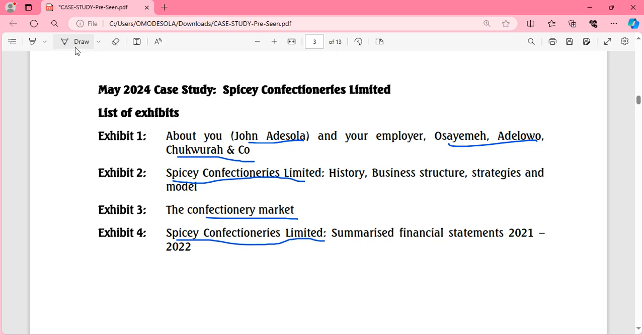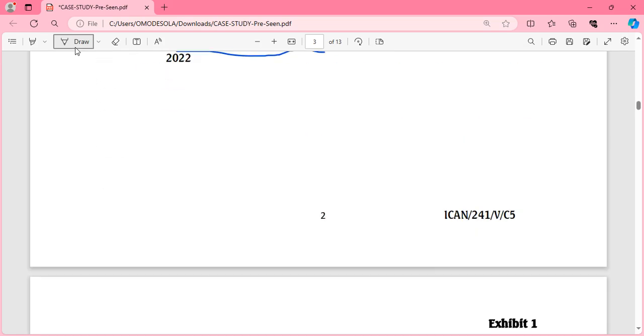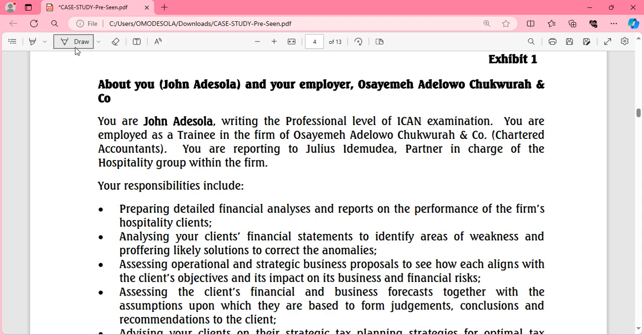The summarized financial statements, that's the financial information, is on Spicy, so most likely we're going to perform analysis on that financial statement, right? So this is an external report.